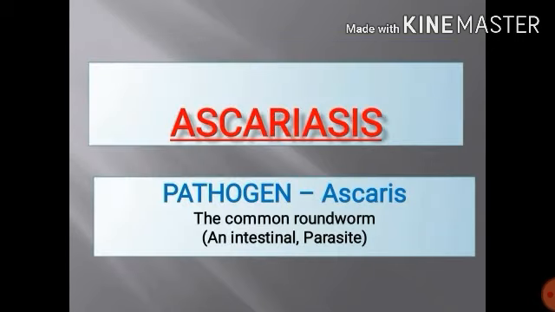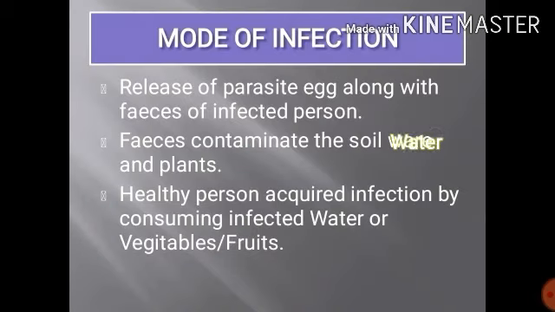Second disease we have is ascariasis. It is caused by the pathogen Ascaris, which is a roundworm, or we can say nematodes. All nematodes are pathogenic in nature and cause diseases. It lives in the intestine of the human being.